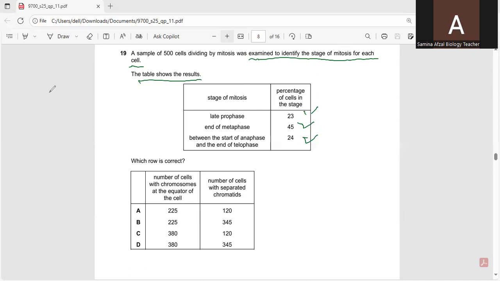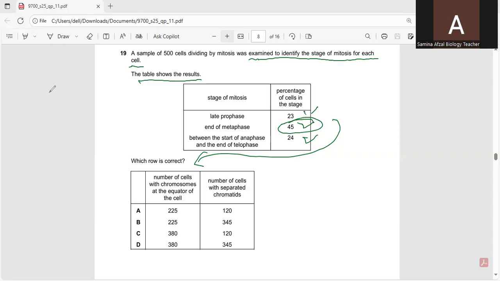We have to find out the number of cells from these percentages. The number of cells with chromosomes at the equator of the cell would be the end of metaphase, when the chromosomes arrange themselves at the equator. So this is 45%, and we have to calculate the number from this percentage.